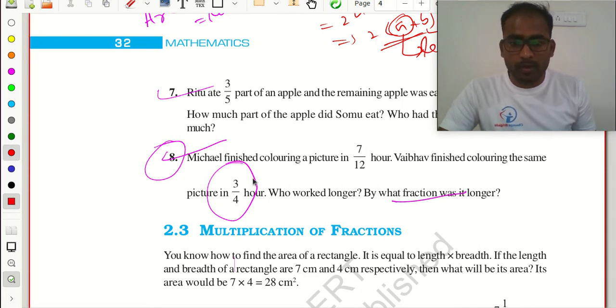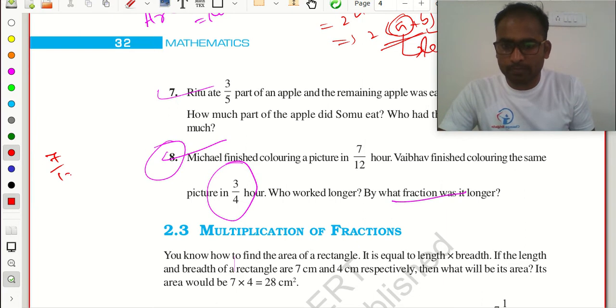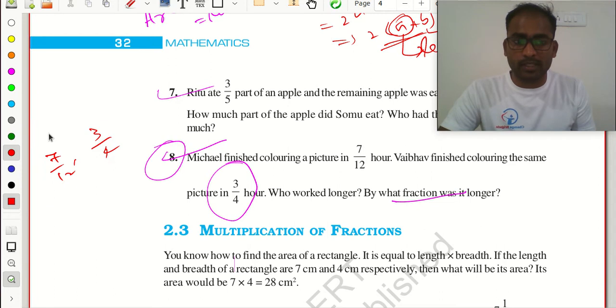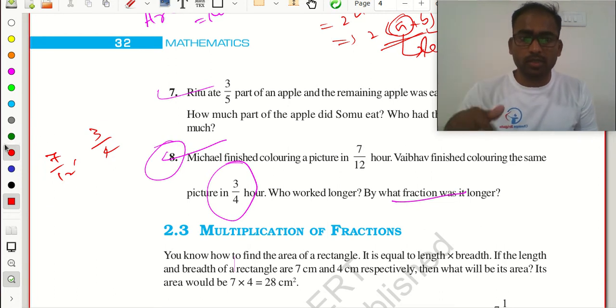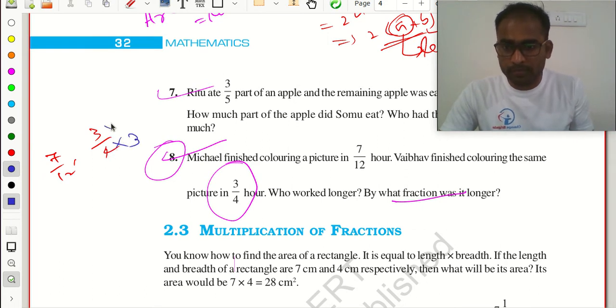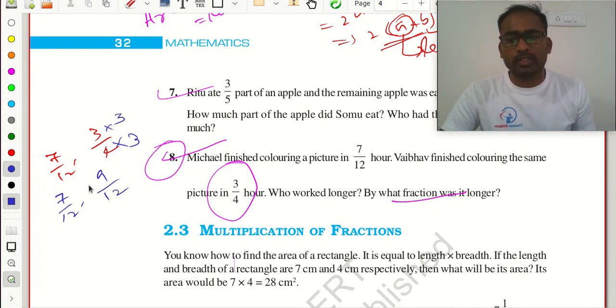So here, this 7/12 and 3/4, we already discussed this type of problem. These two are unlike fractions. Now I need to convert them into like fractions. How can I convert this into a like fraction? Here 12 is there, na. Can I make the denominator 12 or not? If I multiply by 3, I can make this into a like fraction. So 7/12 and 9/12. Which is greater here, 7/12 or 9/12?